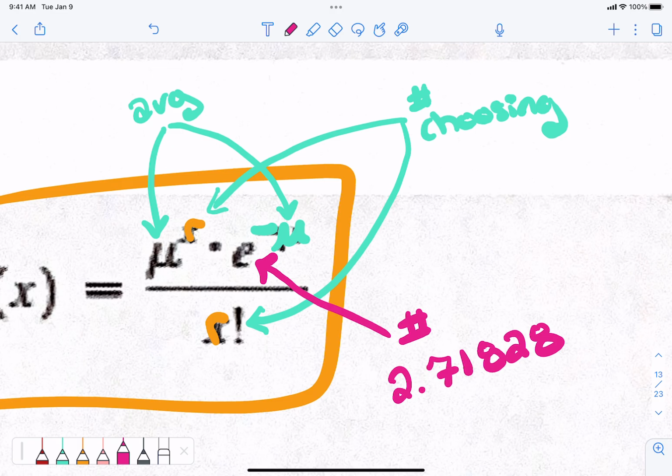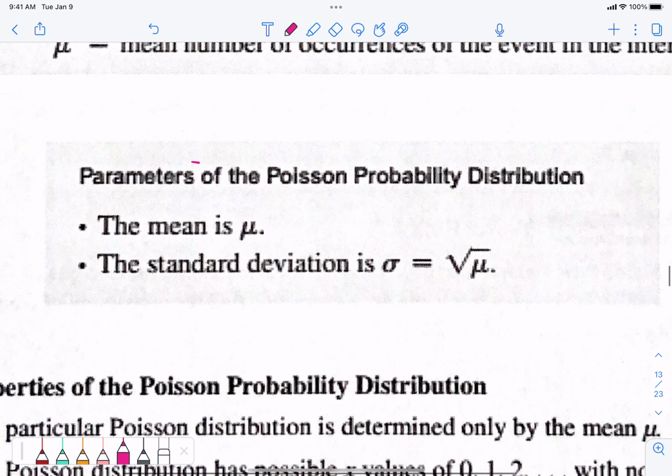Your calculator has a button called E, and you just type that into your calculator. Everybody find on your calculator where the E button is. It might say E to the X power, and ln, you want the E one. So other than that, you have two things: r and mu. That's all that you need. Good? Let's do a problem.